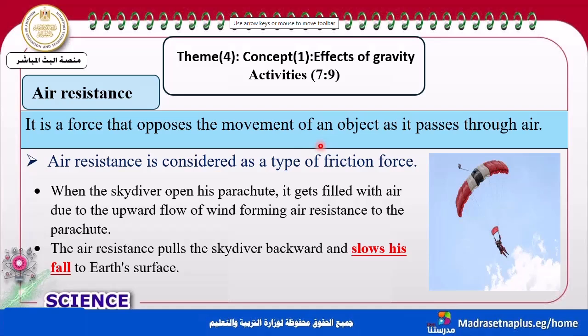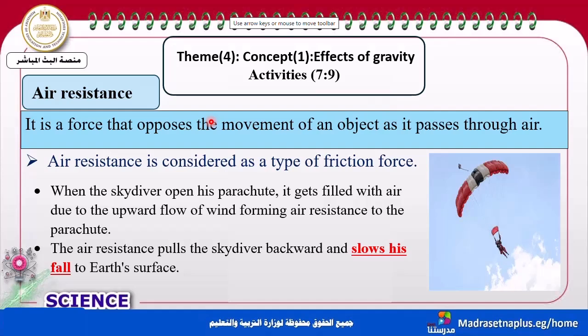And it passes through air. This object must be passing through air, like this skydiver in the air with this parachute, and another one flying here. My dear students, it slows the speed of the body.